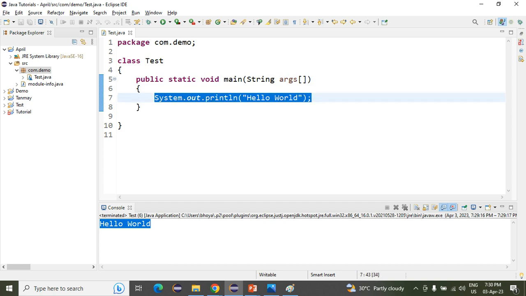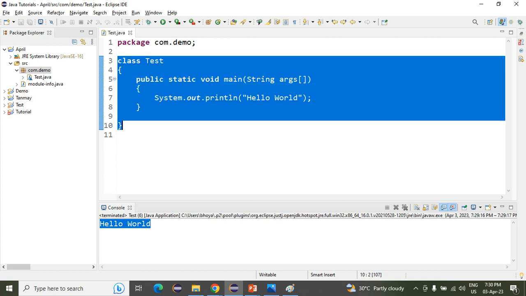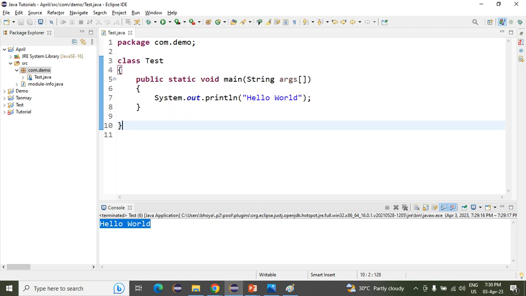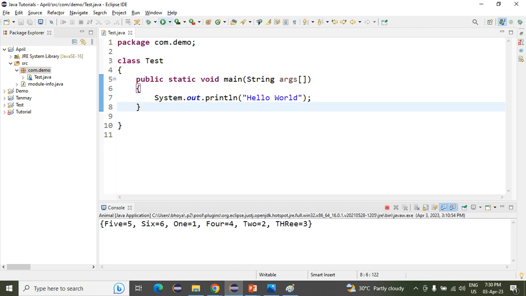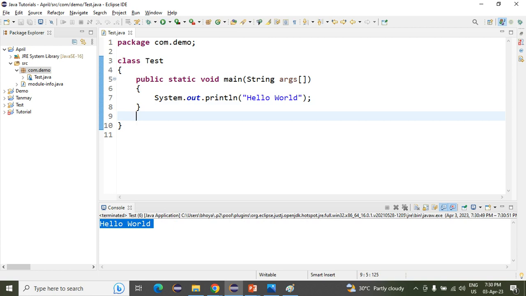I will tell you tomorrow what is the use of this and how we are writing it. So this is how our Java program will look. If I run this one, it will run. See, hello world is printing here. So this is how our hello program will look.